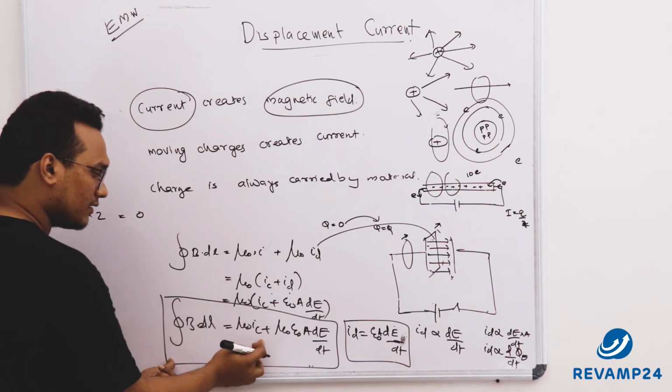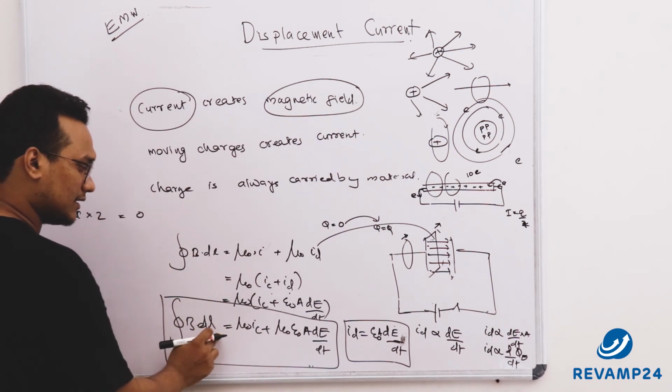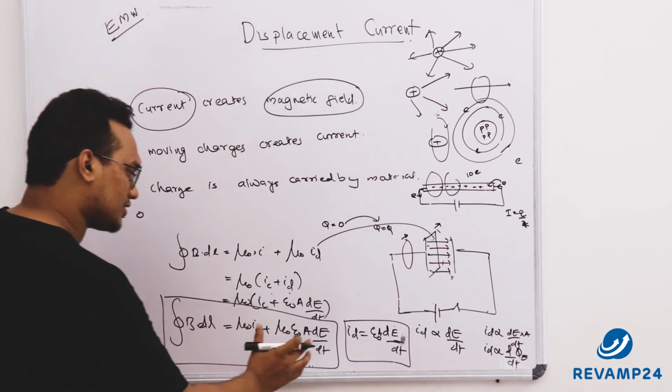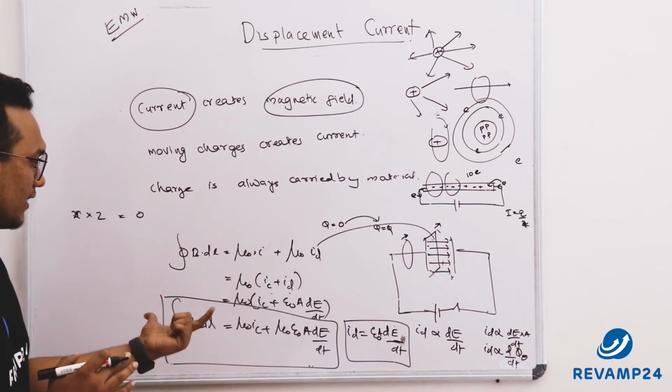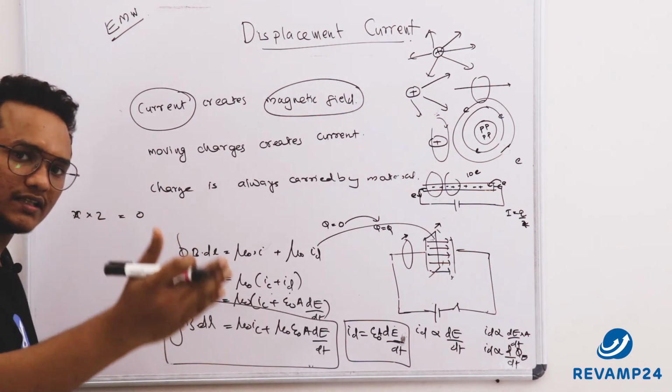See, till here Ampere has given, right? Integral B dot dl is equal to mu 0 into IC. This is Ampere's circuital theorem. But this contribution was made by Maxwell. After this introduction, the whole equation has been named after both the scientists.